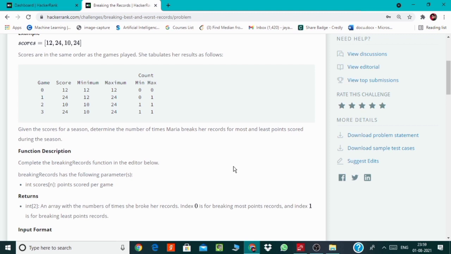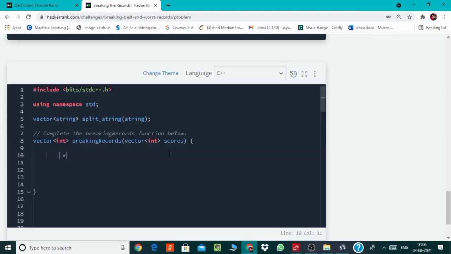So let's code it. First I will create an answer vector of size 2, and by default it will be initialized with all zeros, where answer of 0 will be storing the max count and answer of 1 will be storing the minimum count. And also I will initialize maximum and minimum score with her first score, which is basically of the 0th game.